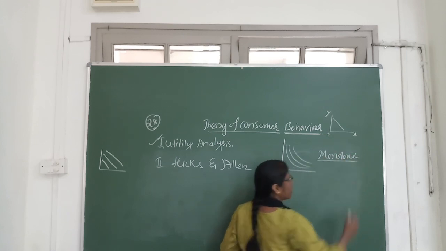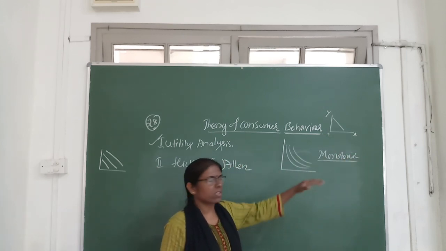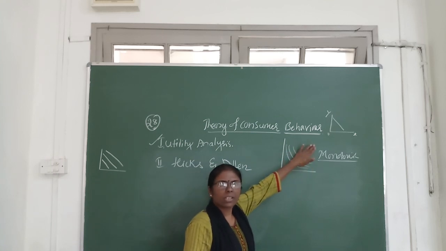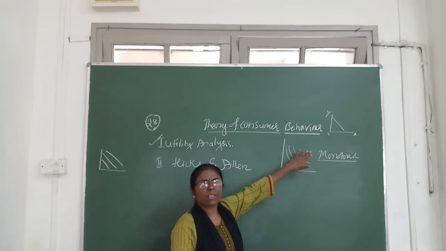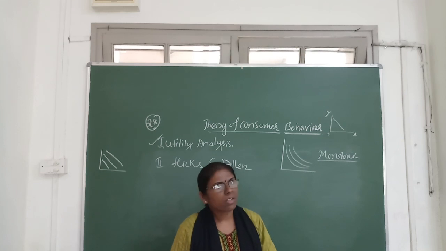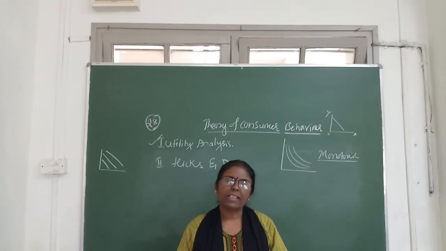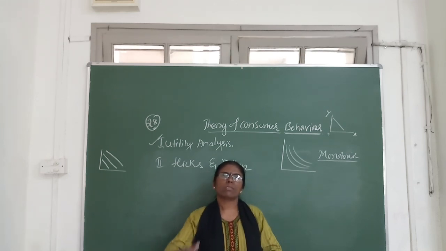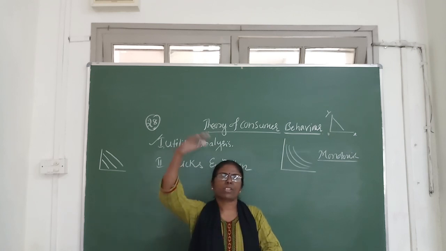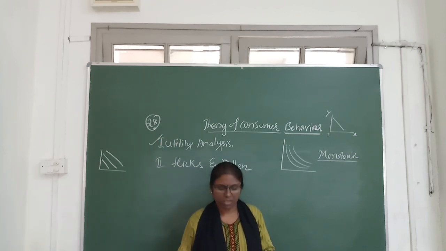That concept is known as monotonic preference. Higher the indifference curve, higher the satisfaction. Lower the indifference curve, lower the satisfaction. Therefore, an intelligent consumer always moves from a lower indifference curve to a higher one.